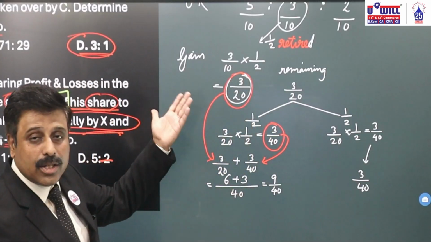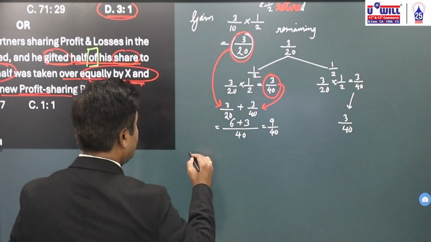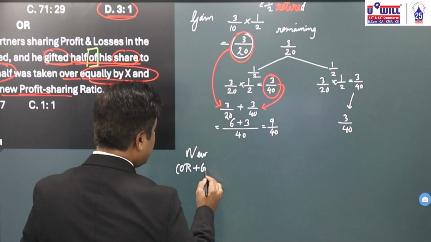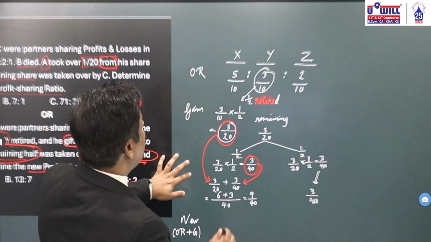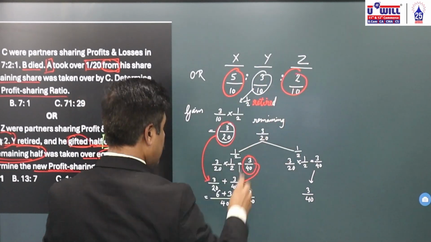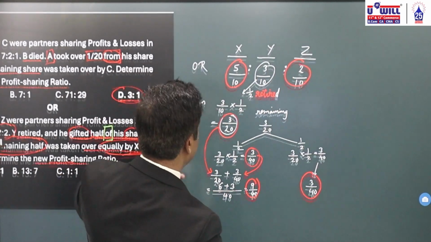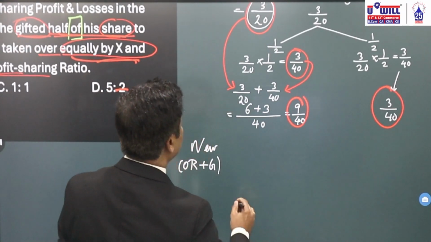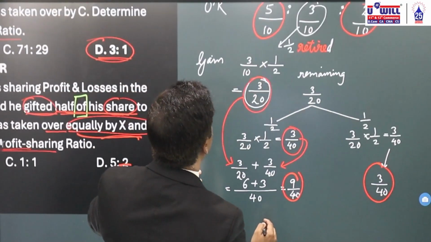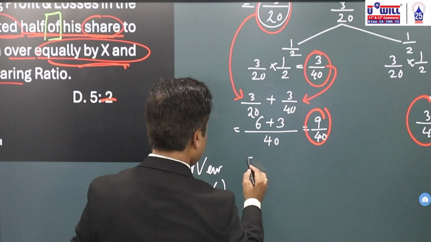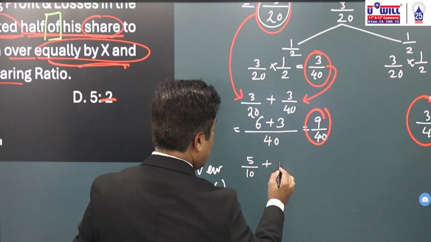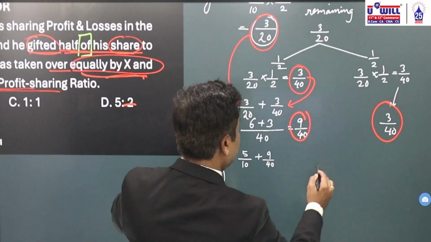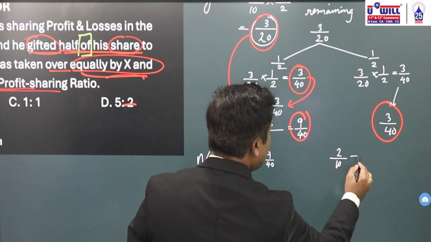Now this gain we have to add to the old ratio. So how will you get the new ratio? New ratio will be equal to old ratio plus gain. What is the old ratio? 5 by 10, 2 by 10, gain 9 by 40, 3 by 40. So for X, old ratio 5 by 10 plus gain 9 by 40. For Z, old ratio 2 by 10 plus gain 3 by 40.